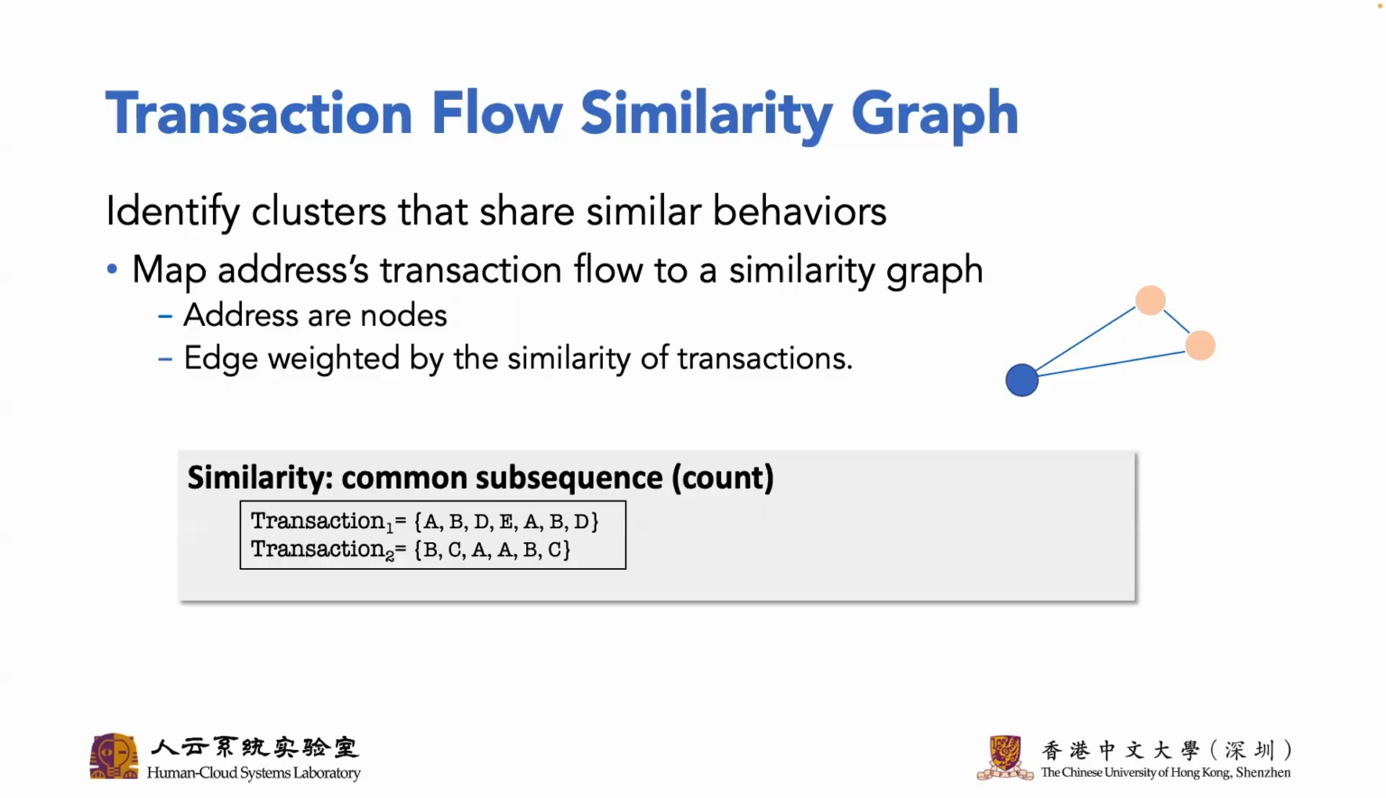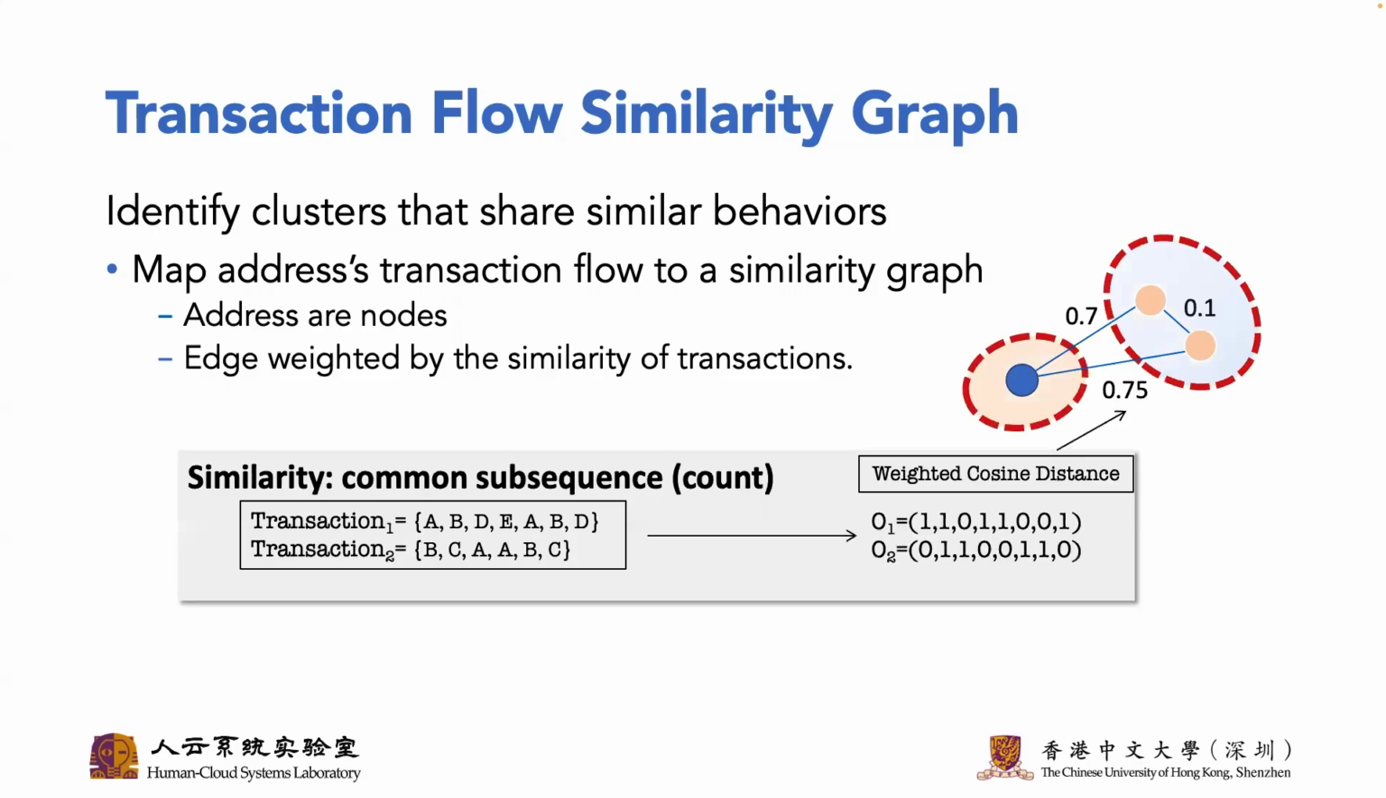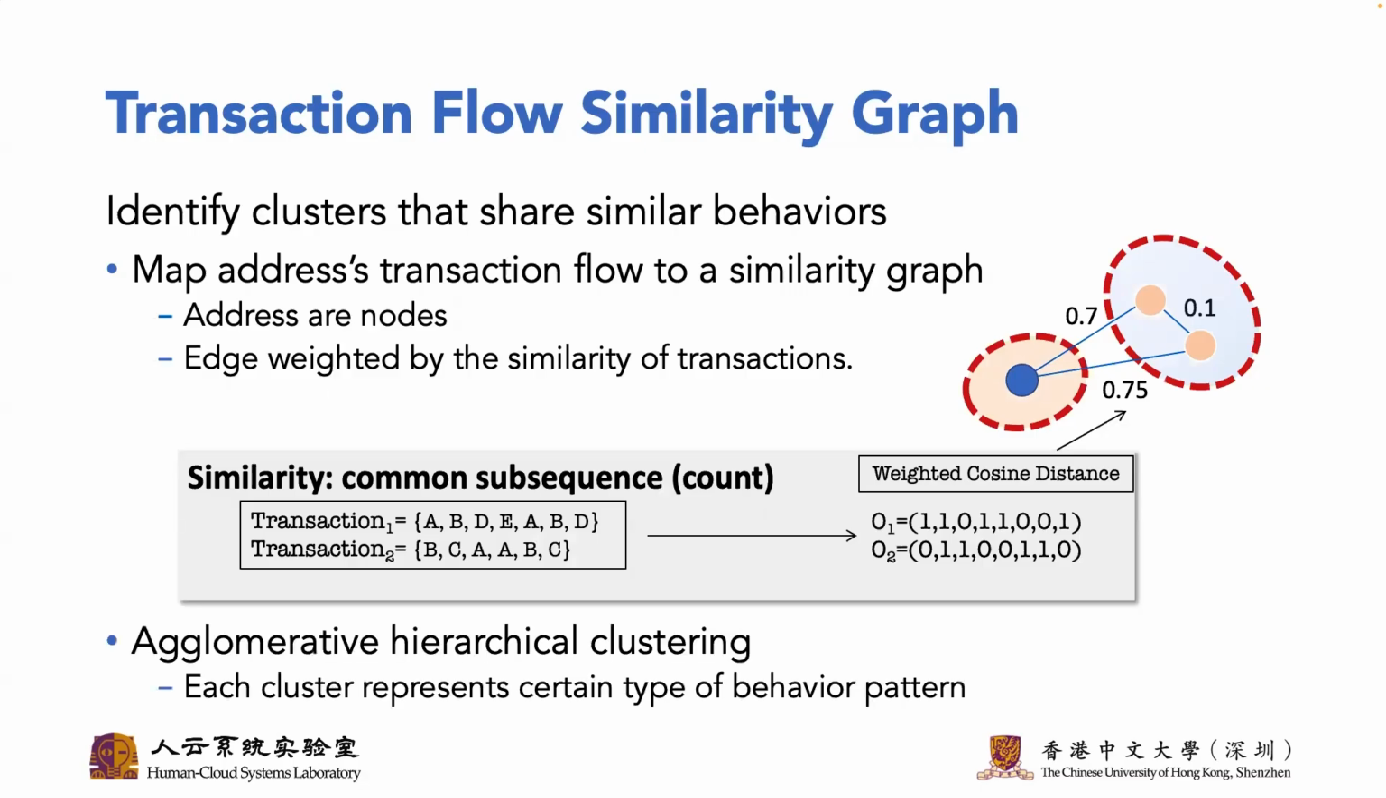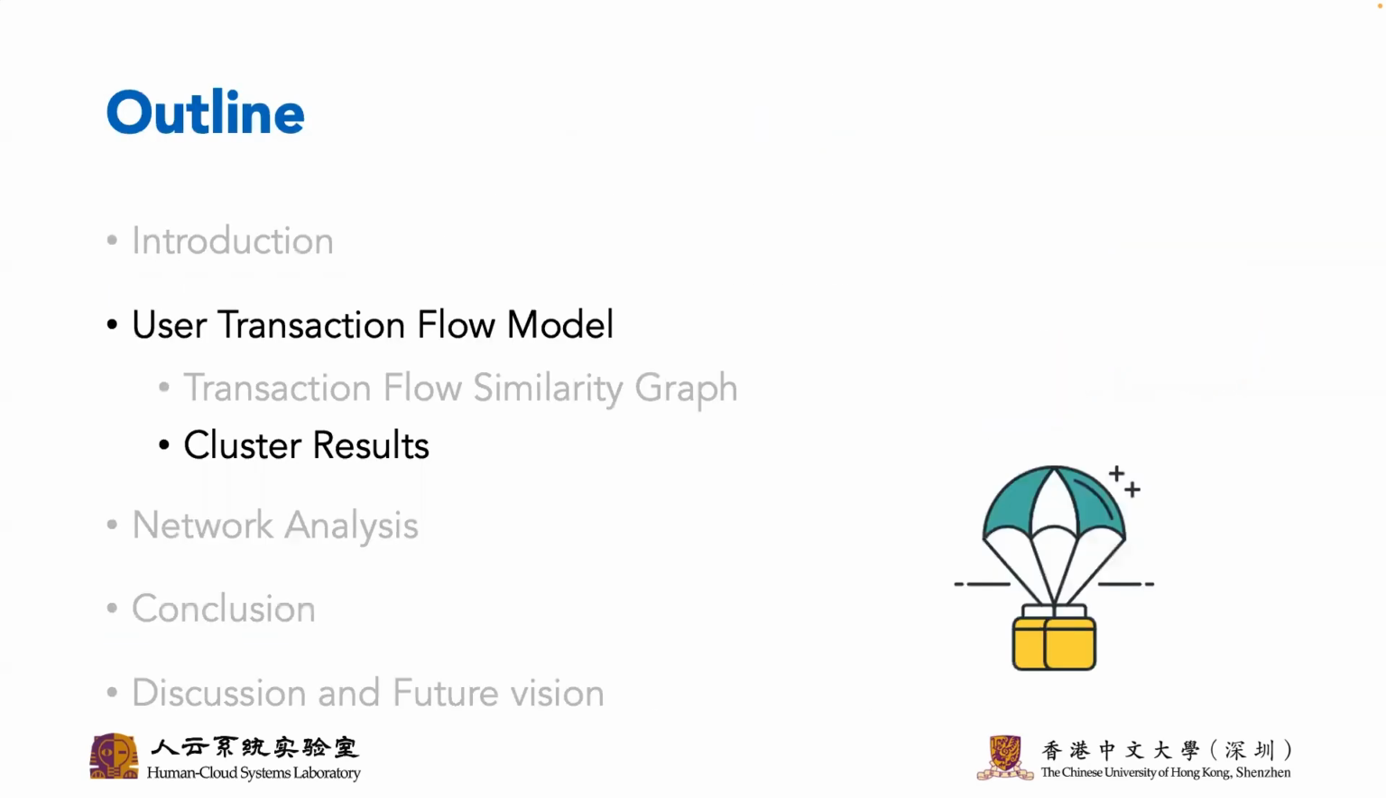We use the transactions to extract operation types of addresses and reformulate an operation flow as sequences. However, the difference in the length of operation flows makes it difficult to measure the similarity. To solve the above problem, we count the action types in each sequence and choose weighted cosine distance to calculate similarities. We employed agglomerative hierarchical clustering. Each cluster represents a certain type of behavior pattern.